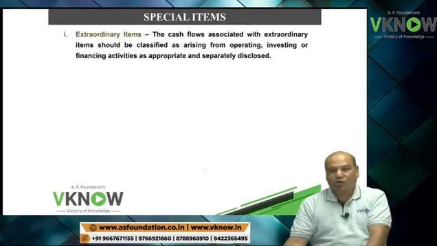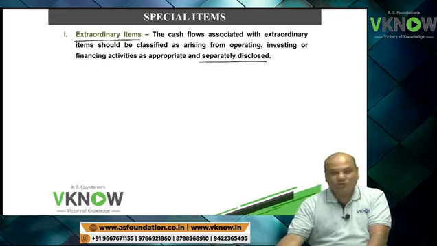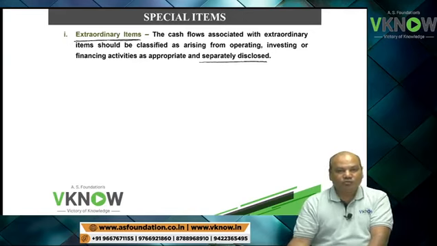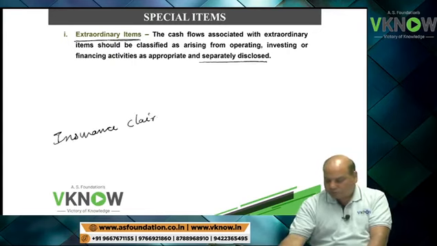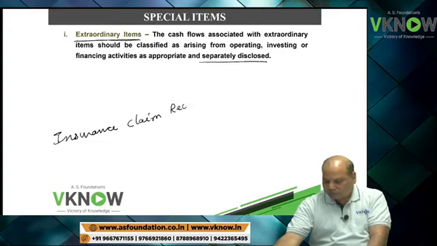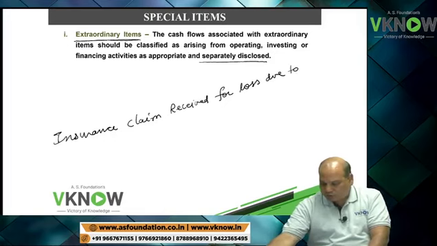Next is extraordinary items. If there is a cash flow from any extraordinary item, it should be separately disclosed. It should be separately disclosed. For example, write down there, insurance claim received for loss due to earthquake.